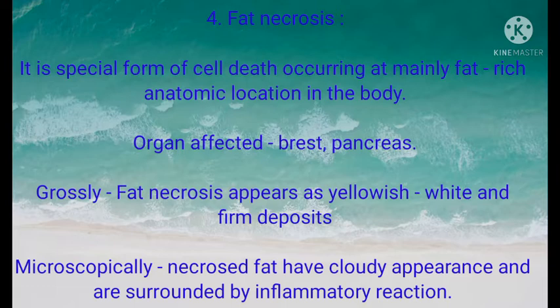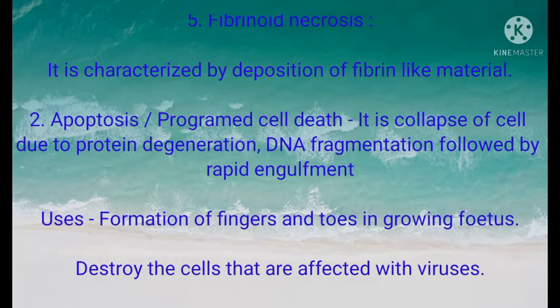Fat necrosis is a special form of cell death occurring mainly at fat-rich anatomic locations in the body. Organs affected: breast, pancreas. Grossly, fat necrosis appears as yellowish white and firm deposits. Microscopy: necrosed fat cells have a cloudy appearance and are surrounded by inflammatory reaction. Fibrinoid necrosis is characterized by deposition of fibrin-like material.